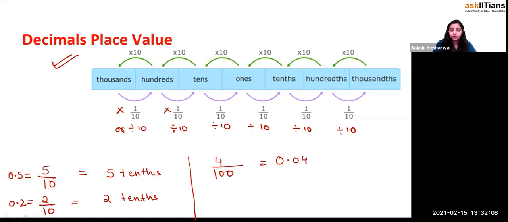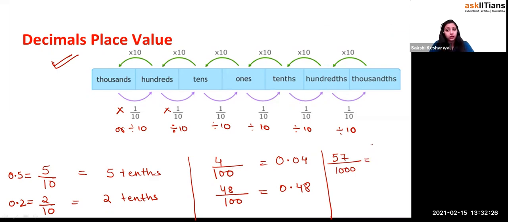Okay. Now, if I have taken 48 parts from the 100, how is it written in decimal? It is written as 0.48, right? 0.48. Now, if I write 57 upon 1000, this means, beta, you are dividing the stuff into 1000 parts, and you are taking 0.57 parts of it.